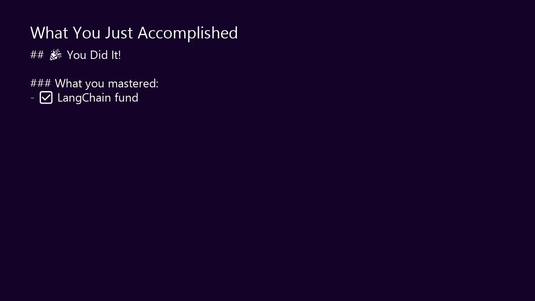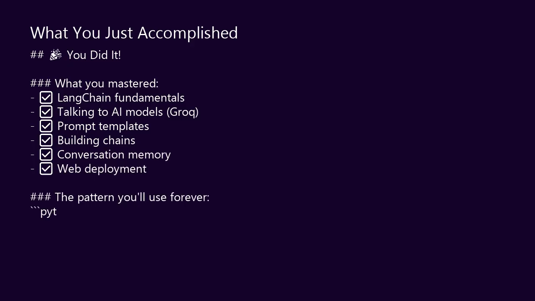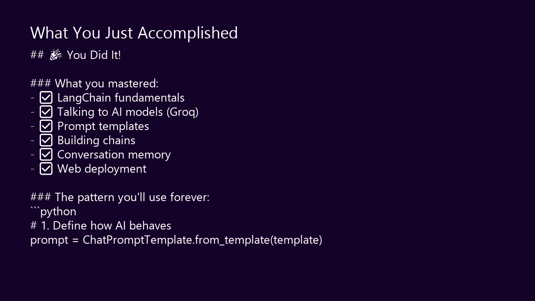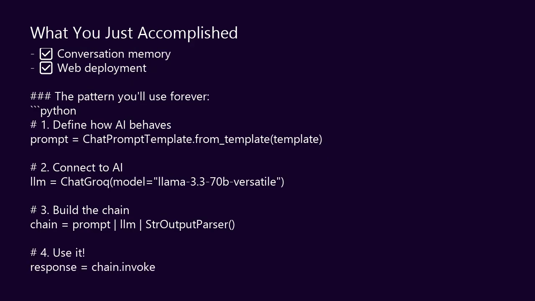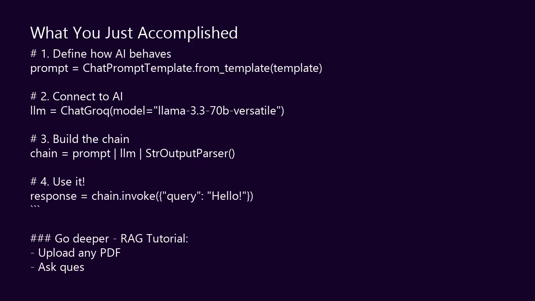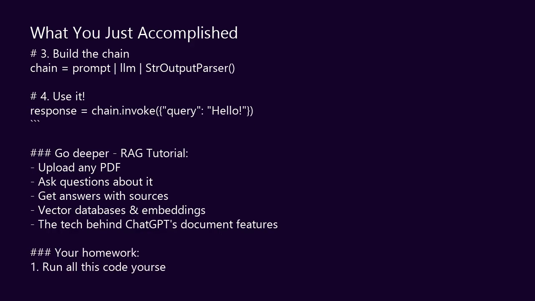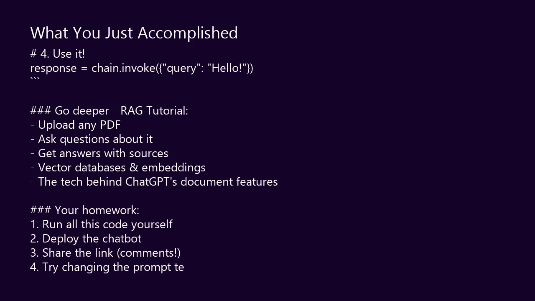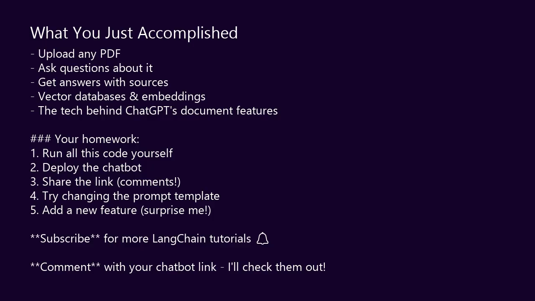Stop for a second. Look at what you just did. 20 minutes ago, you'd never used LangChain. You'd never built an AI application. Now, you've got a working, deployed, bilingual AI chatbot. You understand prompt templates. You understand chains. You understand how memory works. You understand deployment. These aren't toy concepts. This is how real AI products are built. The same patterns. The same building blocks. And this is just the beginning.